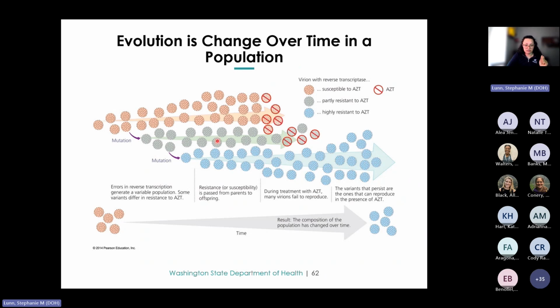So to take a look at this figure, which illustrates the evolution of HIV in response to AZT, an antiretroviral drug. AZT functions as a thymidine analog, and a thymidine analog is a chemical compound that mimics the structure of thymidine, one of the nucleosides, so basically a thymine base and a sugar.